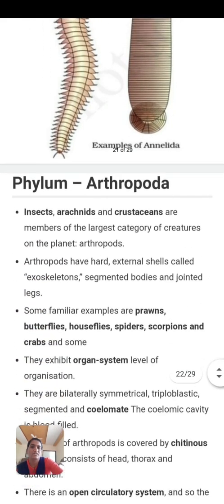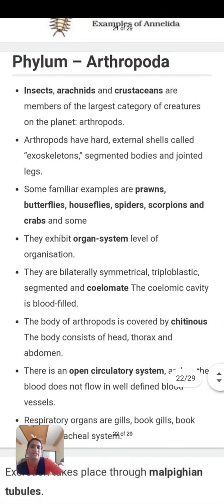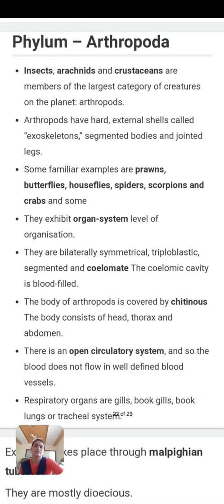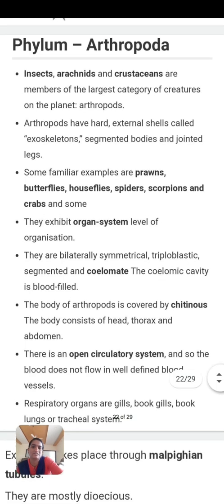Okay, then we start our next phylum, phylum Arthropoda. Here two words are there, arthros and podos. Arthros means jointed and podos means appendages. Jointed appendages is the meaning of Arthropoda. This means the animals included in Arthropoda have jointed appendages on their body.